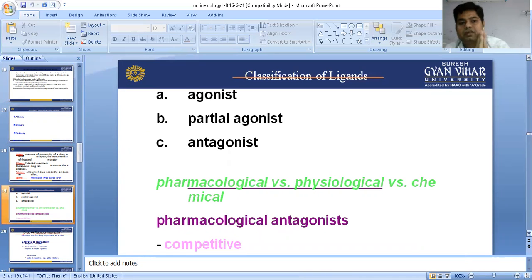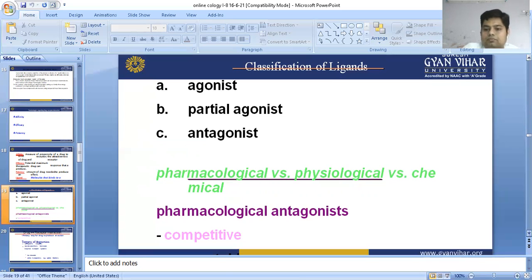Affinity plus efficacy is called agonist. Partial agonist has the capacity to bind with the receptor but produces a submaximal response, not a full response. And the third term is antagonist. Antagonist has affinity to bind with the receptor but is unable to produce a therapeutic response. So there are three terms: agonist, partial agonist and antagonist.